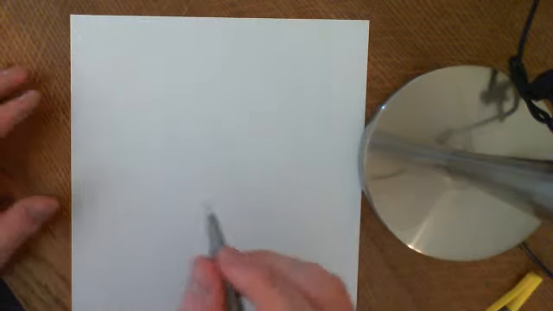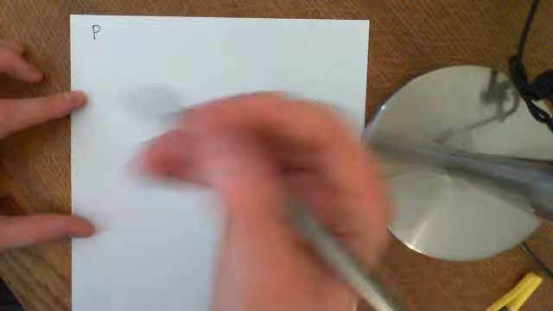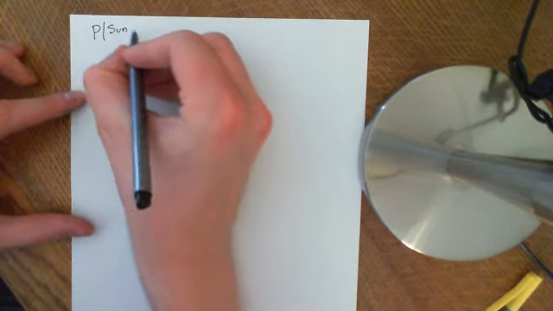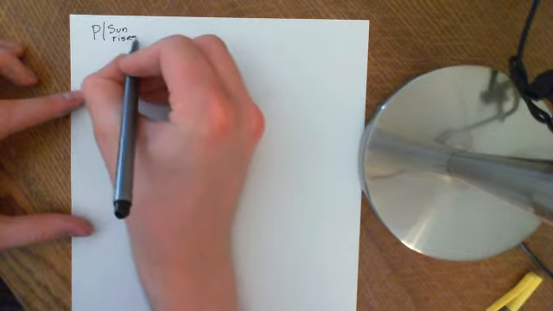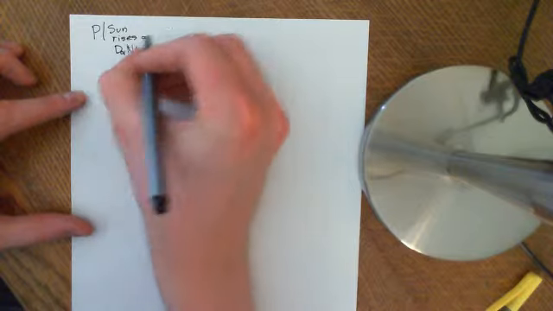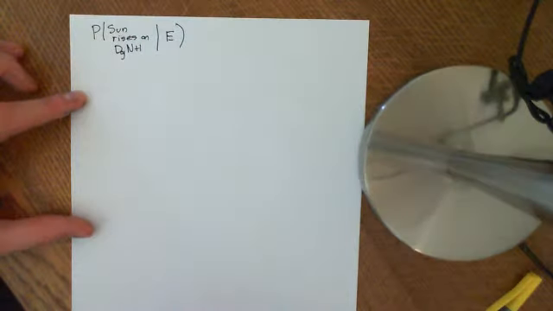Okay, so the second question Laplace had is, what is the probability that the sun will rise on day n plus 1, given that the sun has risen for the past n days? So, what is the probability that the sun rises on day n plus 1? So I'm just going to stick in day n plus 1, given that event E has happened. And event E, remember, is the event that the sun rose on the past